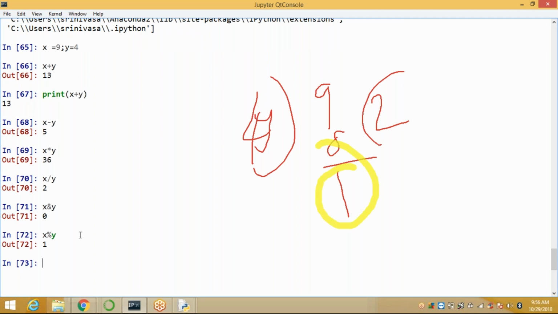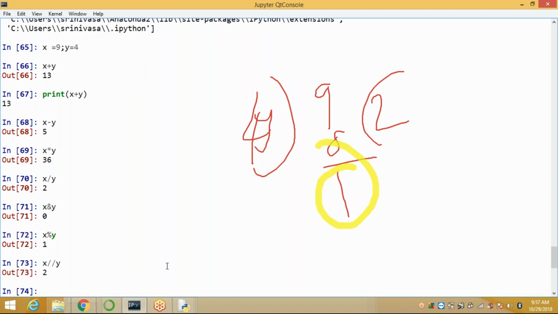x modulo y. Floor division is also the same. x floor division of y is 2. Okay. So in division, the divisor is 4, the quotient is 2. So that is floor division. This is the remainder 1, modulo.